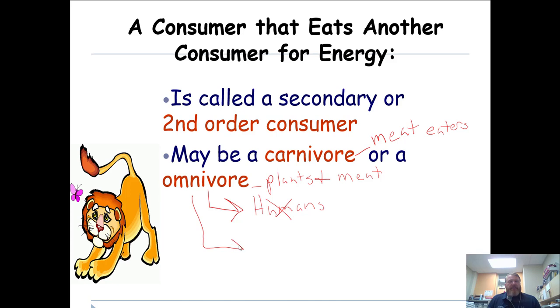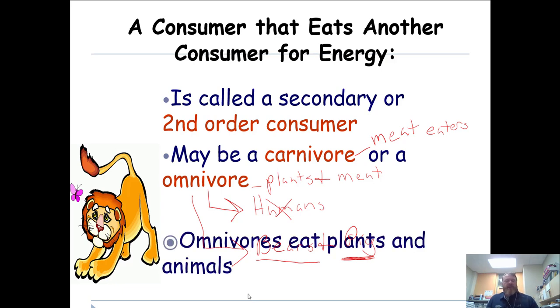My two favorite examples would be bears and pigs. All right, these two animals, bears, we've all seen the pictures of them swatting salmon out of the river and things like that, but they also eat nuts, twigs, berries, leaves, seeds. Like they'll eat a bunch of different things. Pigs are the same way. They'll eat just about anything in nature and in captivity. They both eat just about anything. So there's two more real world examples for omnivores. I think the note is down here of what an omnivore actually is, once again, eats plants and animals.